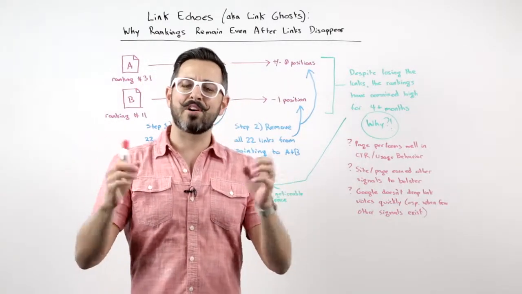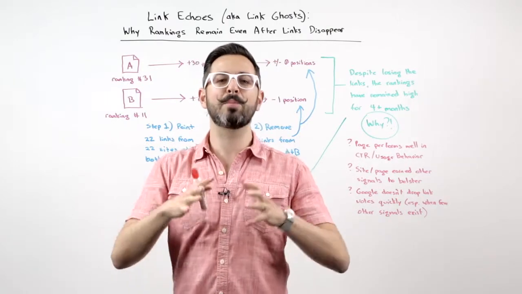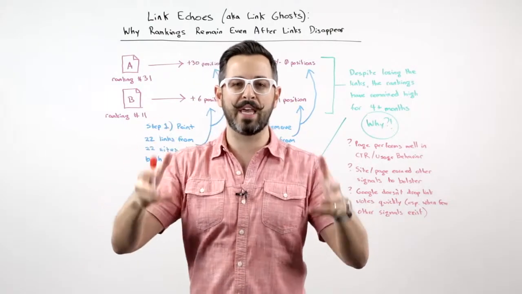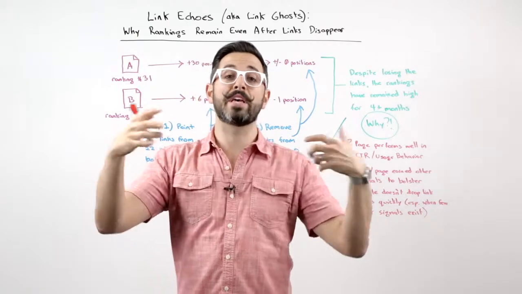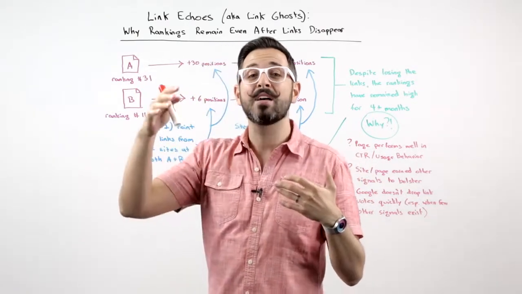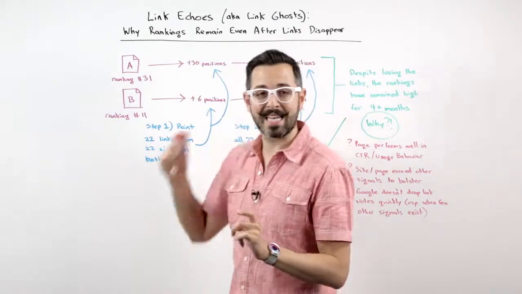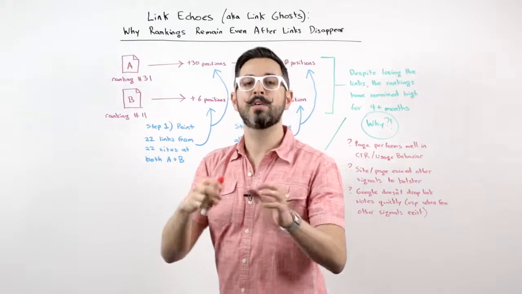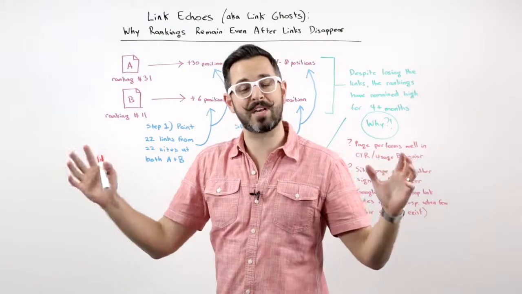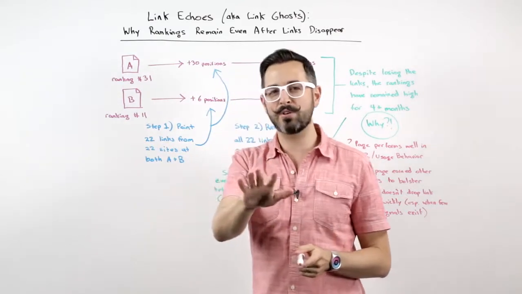This week I'm going to talk a little bit about link echoes. This is the reverberation of the effect of a link across Google's link graph and across the rankings that has an impact even after a link has been removed. And in the past we have also referred to these as link ghosts, but I think link echoes is actually a much better name. I appreciate some folks pointing that out for me. Let me show you exactly what I'm talking about.